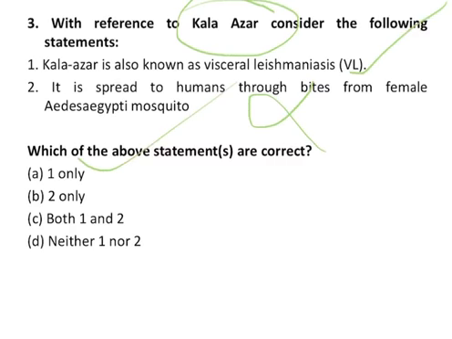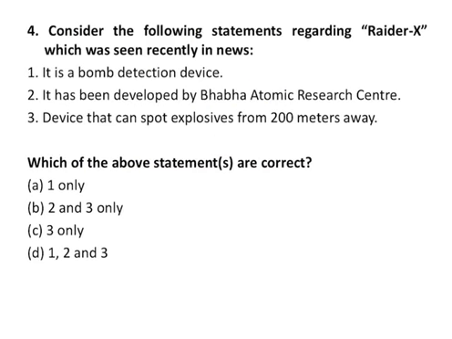We'll move to the next question. Question number 4 is about Radix X, which was in the news recently. There are 3 statements. The first is that it is a bomb detection device. This statement is correct. The second is that it has been developed by Bhabha Atomic Research Center. This statement is wrong because it has been developed by DRDO.